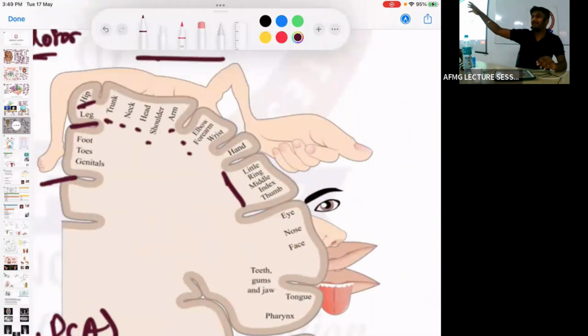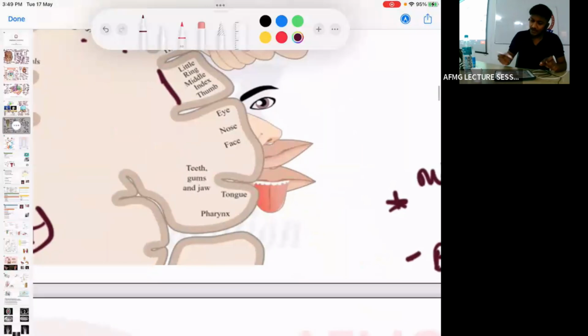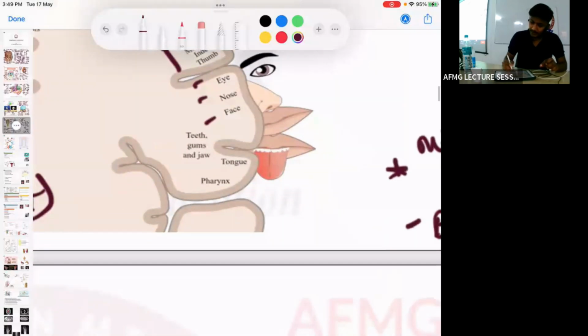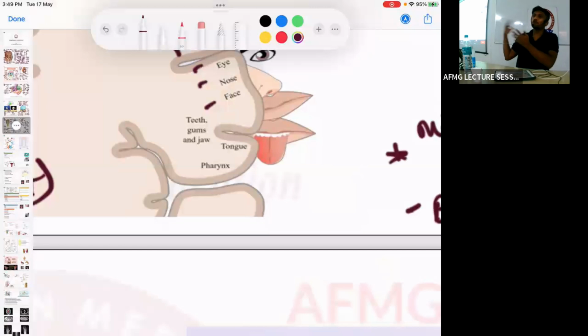Upper limb or hand is usually on the lateral side. Okay, no issues with this. And then comes your eye, nose, face, teeth, gums, and all of that, usually on the posterolateral side.